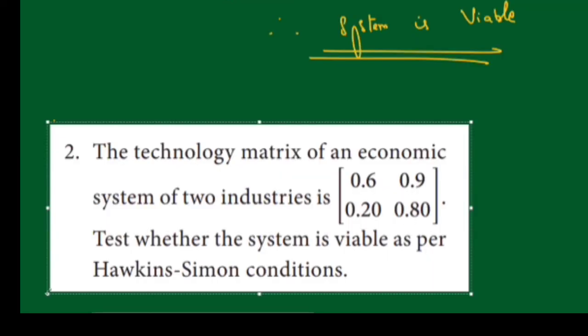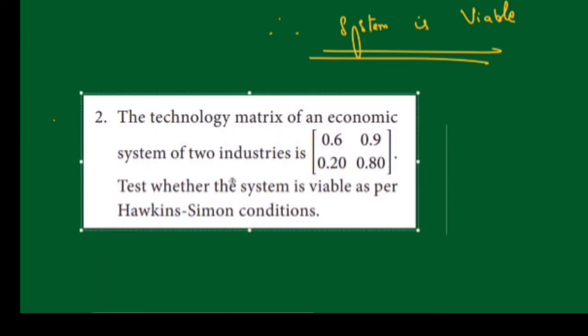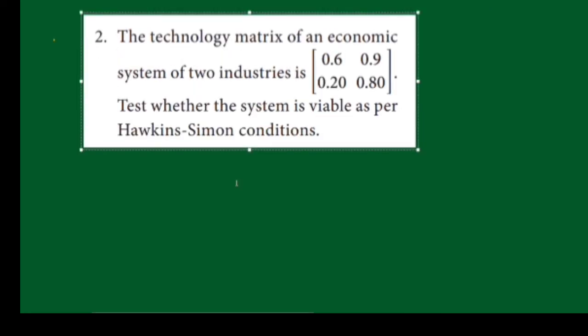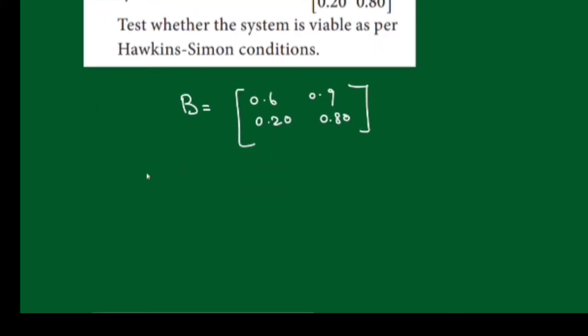The second question: the technology matrix of an economic system of industries is given. Again, just see, the technology matrix is given. So you should read the question. Matrix B is given: 0.6, 0.9, 0.20, 0.80.